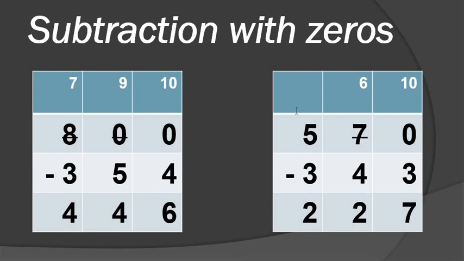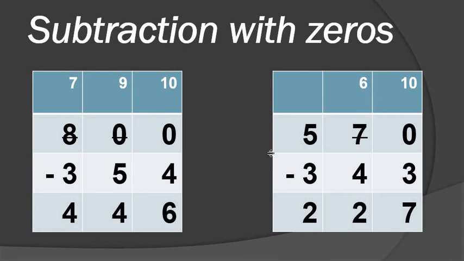Okay, then the second example: 570 minus 343. 570 minus 343. 0 minus 3 is not possible. So taking the borrow, 10 plus 0, 10 as it is, and 10 minus 3. So how many students? 7. 10 minus 3, 7. Then what are we doing? Cut the further digit and put the small. 7 cut and put the small.